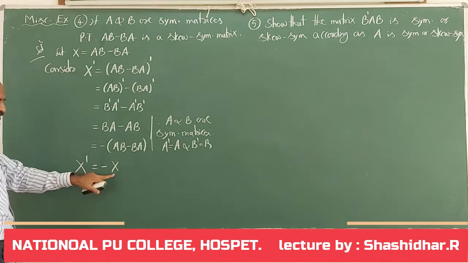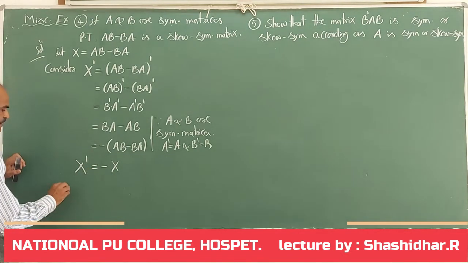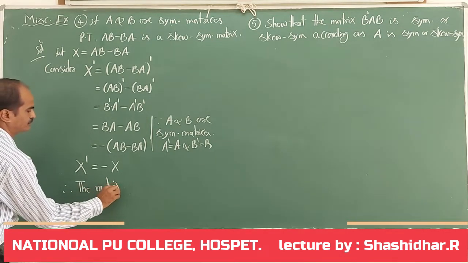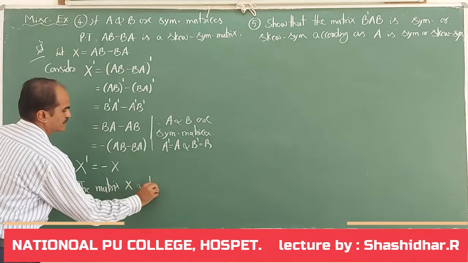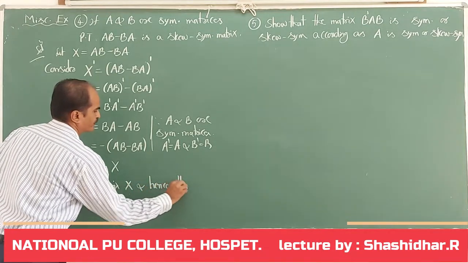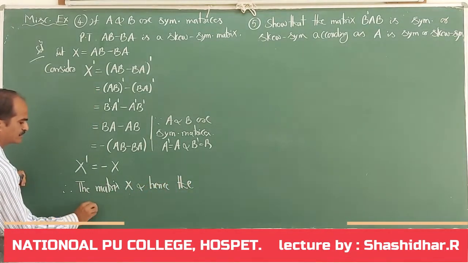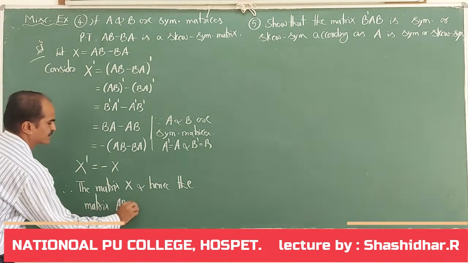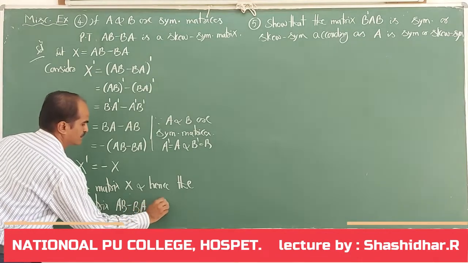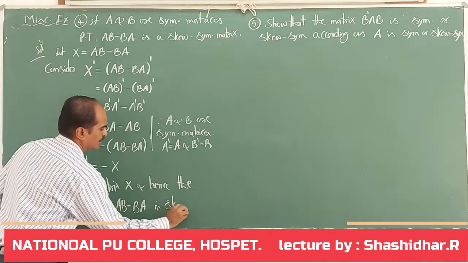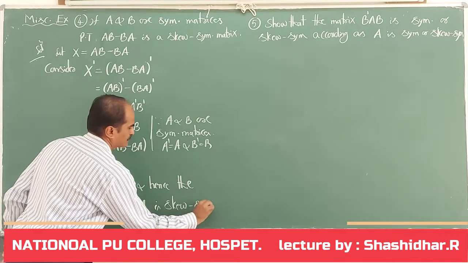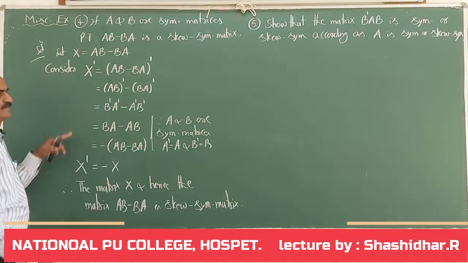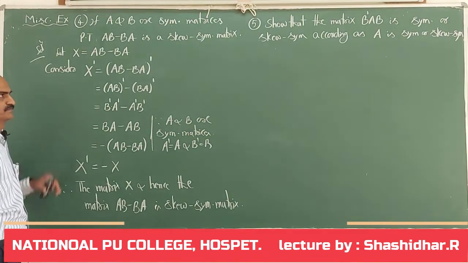X dash is minus X. Therefore, the matrix X, and hence the matrix AB minus BA, is a skew symmetric matrix. Very simple example. I hope you followed.